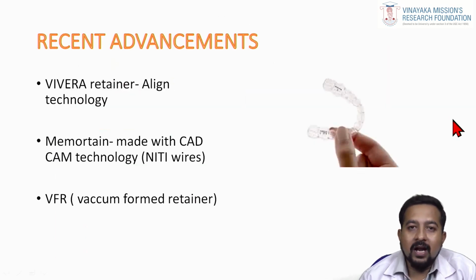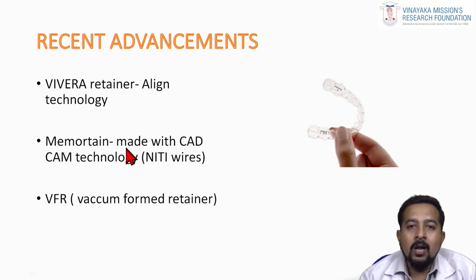So coming to the recent advances, there are a few examples that I want you to remember. In aligners, which are commonly used now, these provide something called the Vivera retainer. Just remember the names. The Vivera retainer is something similar to your SX, but this company provides a Vivera retainer. In Align Technology company, after Invisalign treatment, they will provide a Vivera retainer.